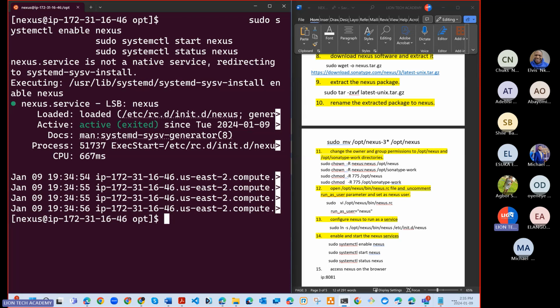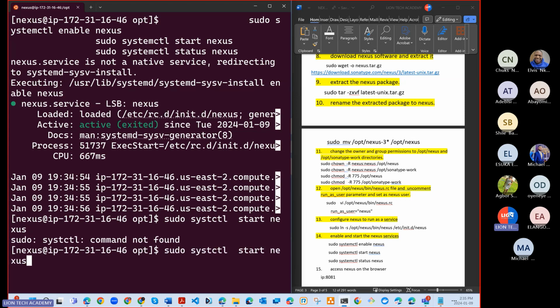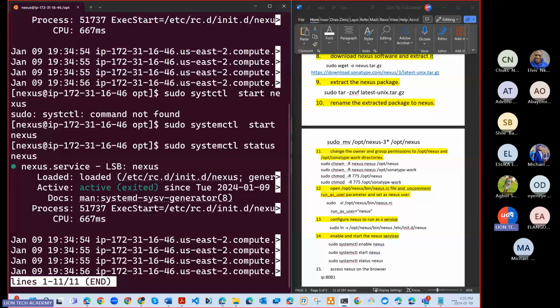Okay. So now, if you run sudo systemctl start nexus. Oops. Systemctl. Okay. Now we can check status. Status. See that? And of course, our Nexus is active.